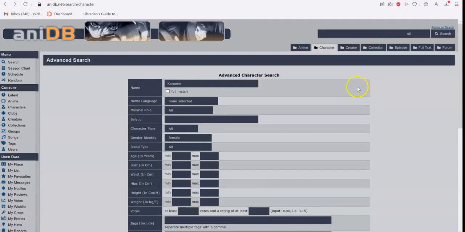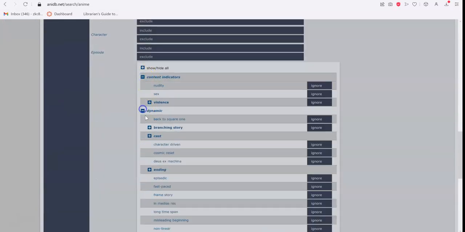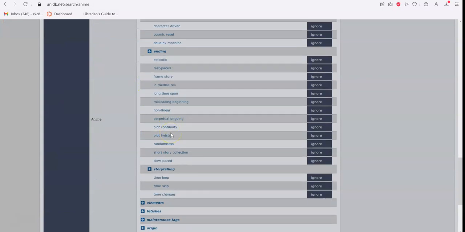So that's basically the use of the advanced search. There are a number of searches, characters, creators, a number of topics. Within this, you can also search by songs, and you can search by tags. There is a large list of tags. If we go back to the main advanced search down here, that acts kind of as the equivalent of the thesaurus.